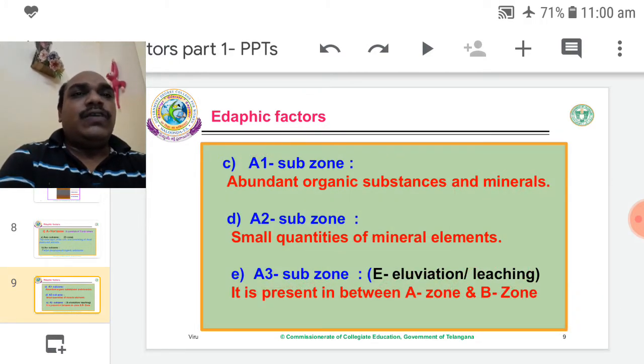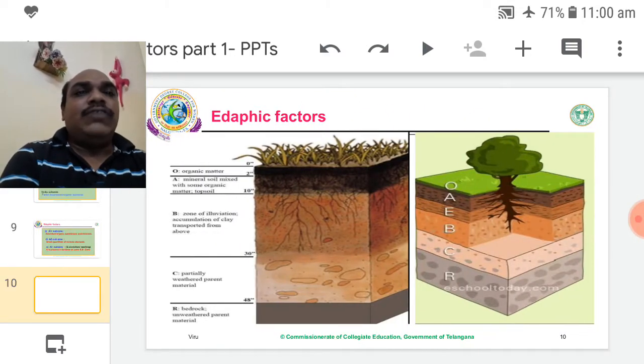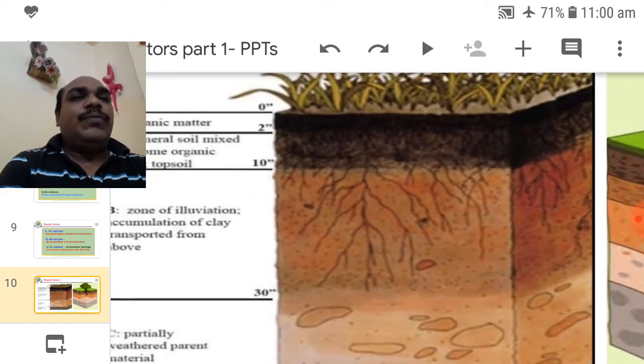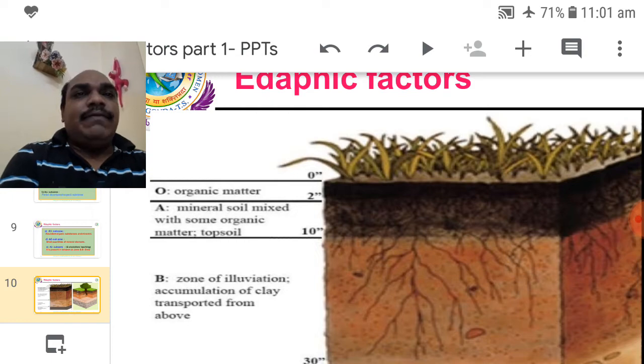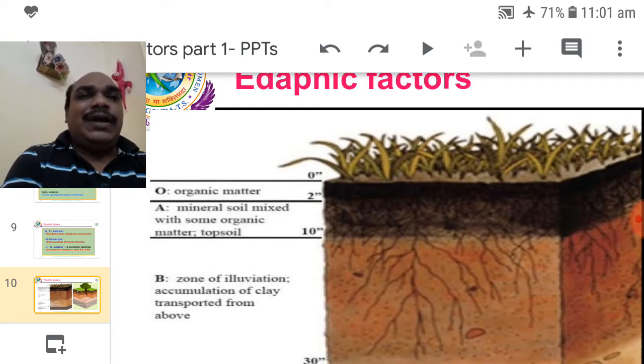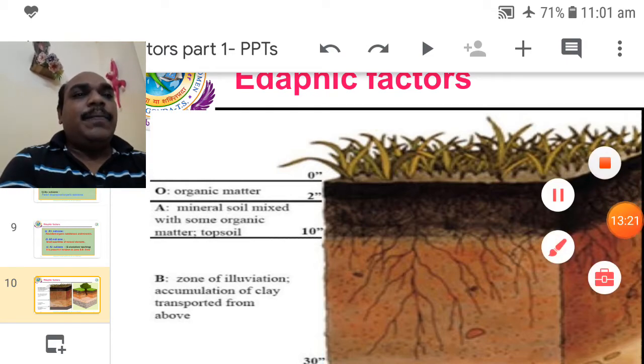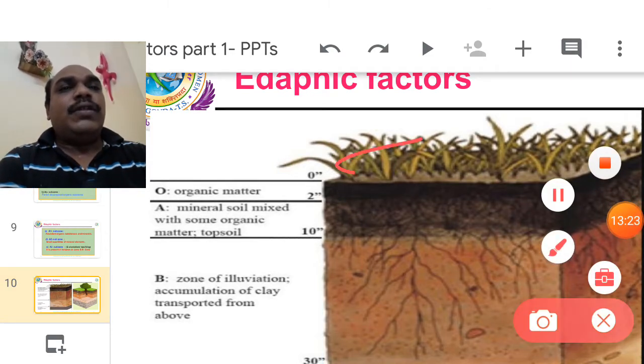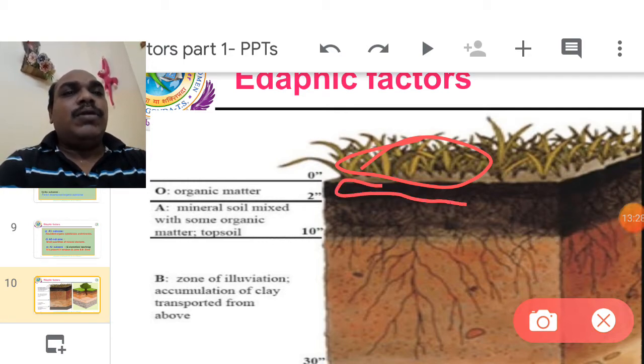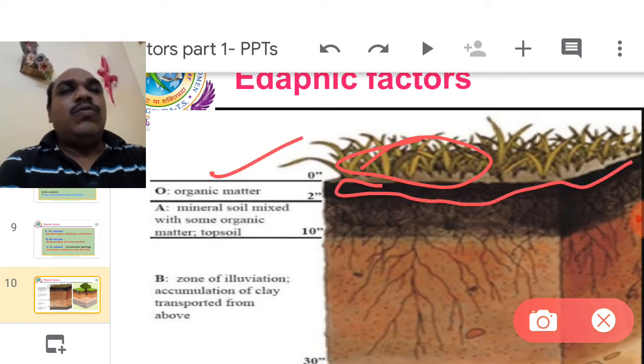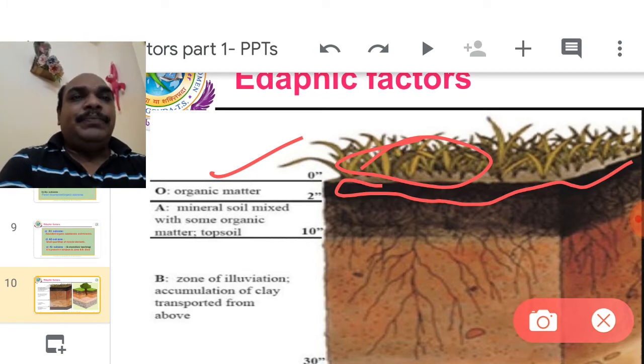So dicot roots and living microorganisms are visible in the whole A zone. This is a vertical section of the crust up to some meters in height. This is the uppermost one, the brown colored layer, the O zone, organic matter.